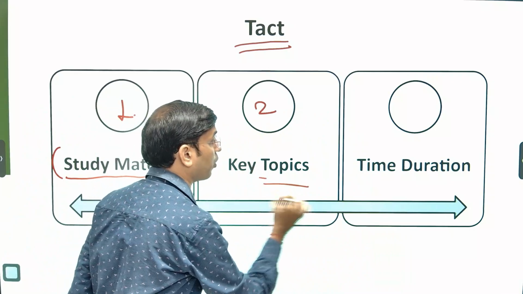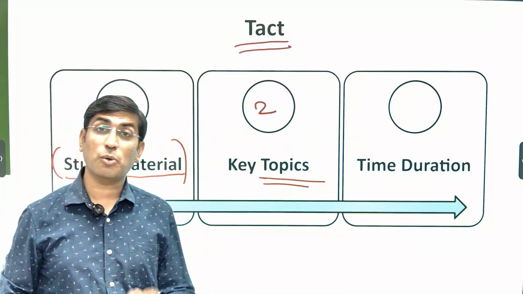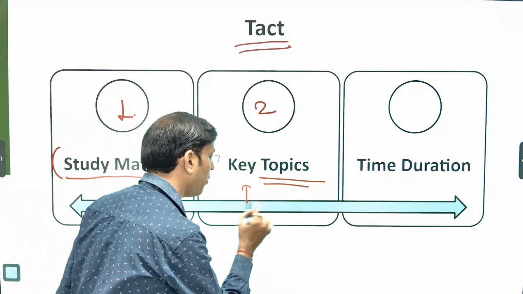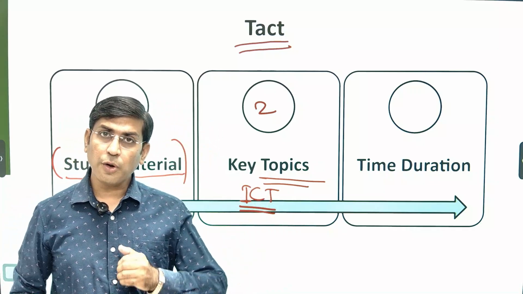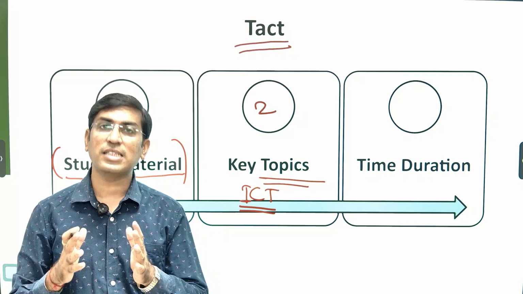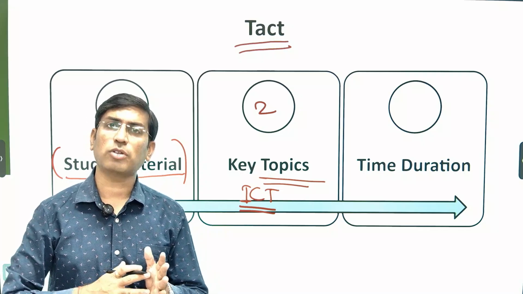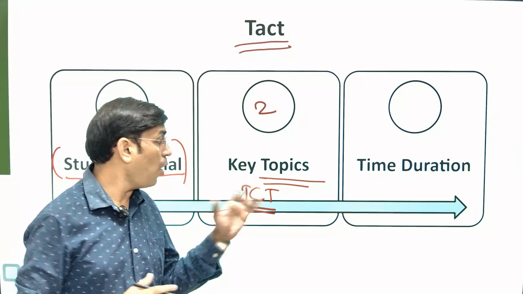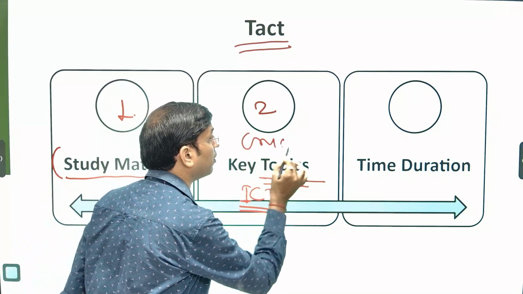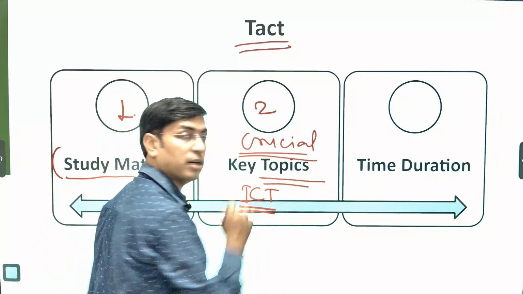Key topics, keep into account. Key topics are the most crucial part, I could say. For example, when we're talking about ICT, Information and Communication Technology, what could be the recent topics in the current scenario, probably after 2025 and the initial phase of 2026. How this could be crucial. That is one of the key important points.